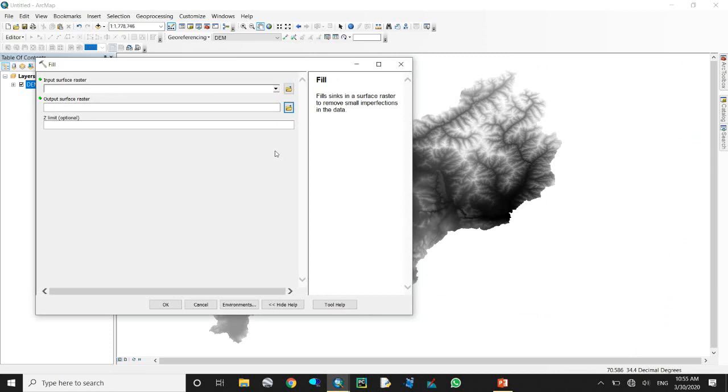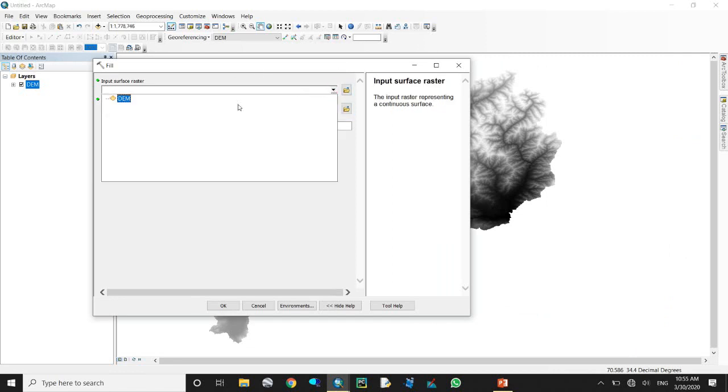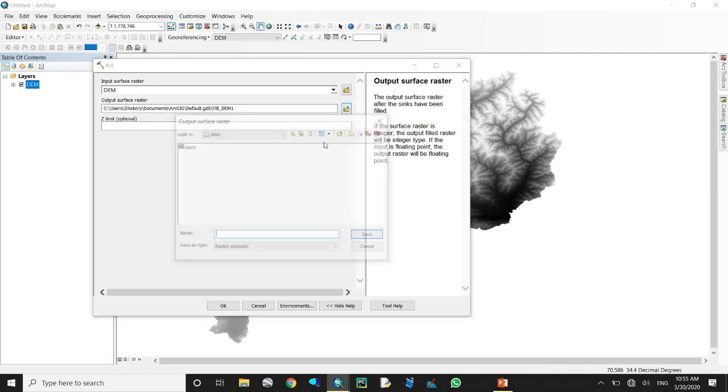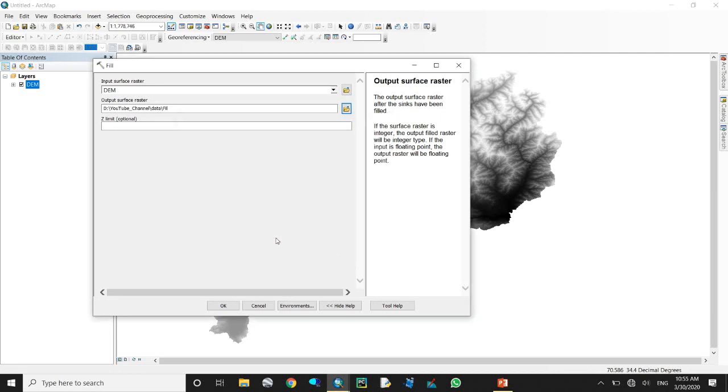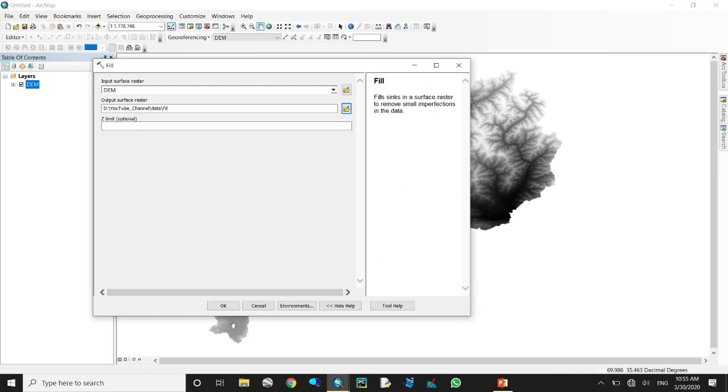Now come to Fill. Why do we use Fill? Fill removes small imperfections from the digital elevation model. When a sensor or satellite captures an image, it usually has some imperfections. For removing them, we use Fill. For the input raster, we use the digital elevation model.